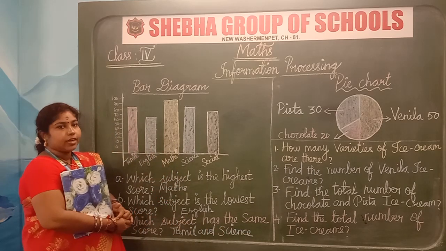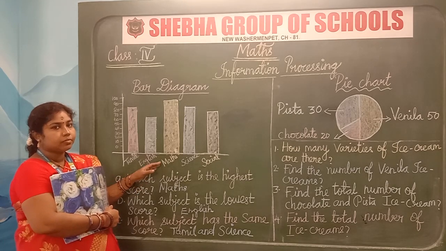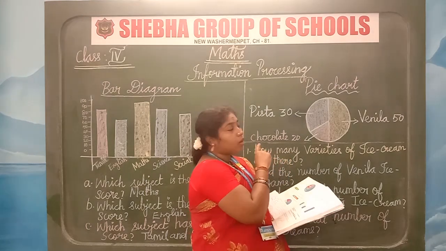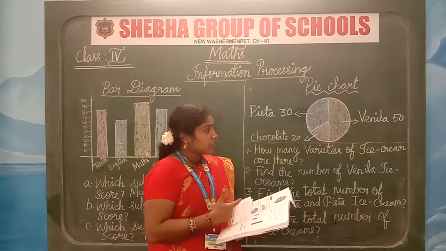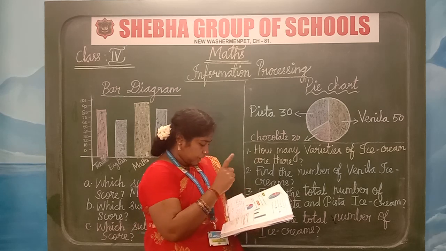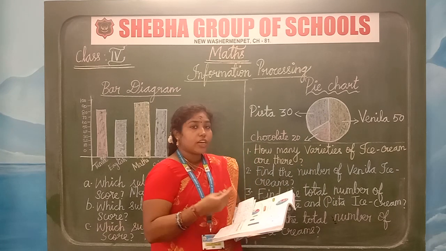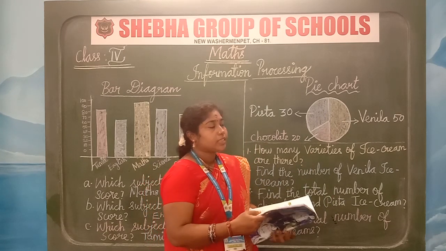Okay, children, any doubt in this? Shall we move to next term? So let us see another example of information processing with a pie chart. Let me explain what is a pie chart. A special chart that uses pie slices to show relative sizes of data is called a pie chart.